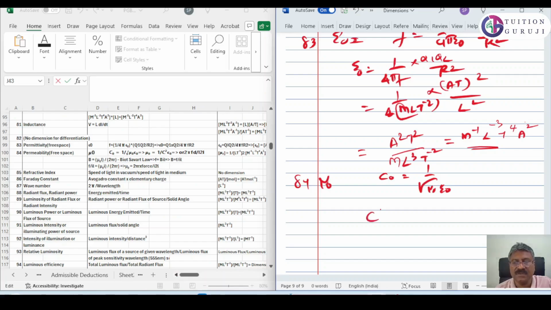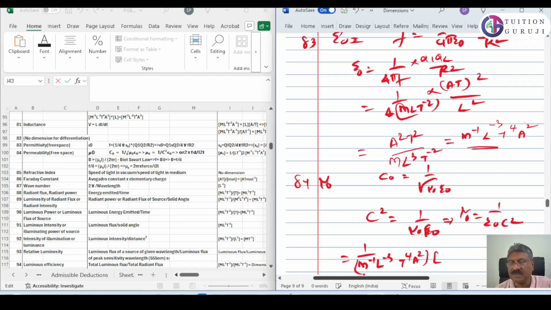So c square is equal to 1 by mu 0 epsilon 0, which implies mu 0 is equal to 1 by epsilon 0 into c square. 1 by epsilon 0 is M raised to minus 1, L raised to minus 3, T raised to 4, A square, into c square. Velocity is L T raised to minus 1, the whole square.